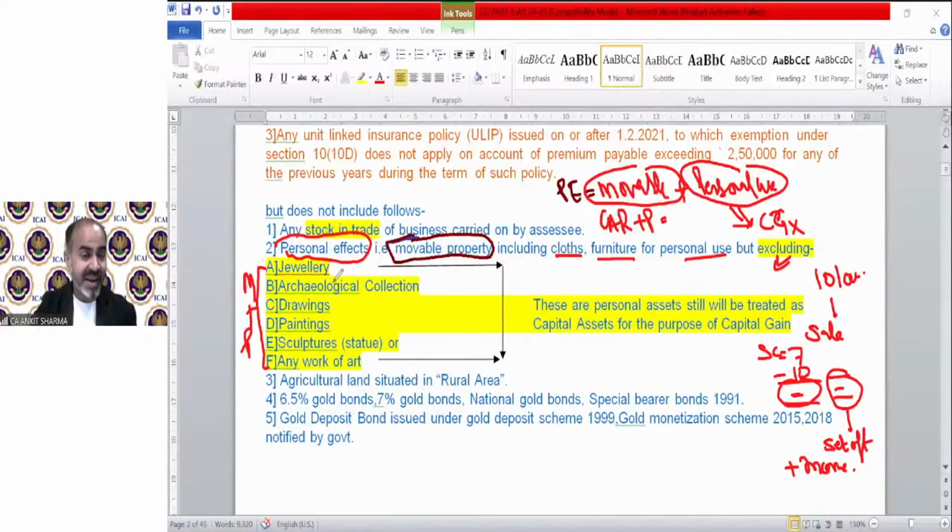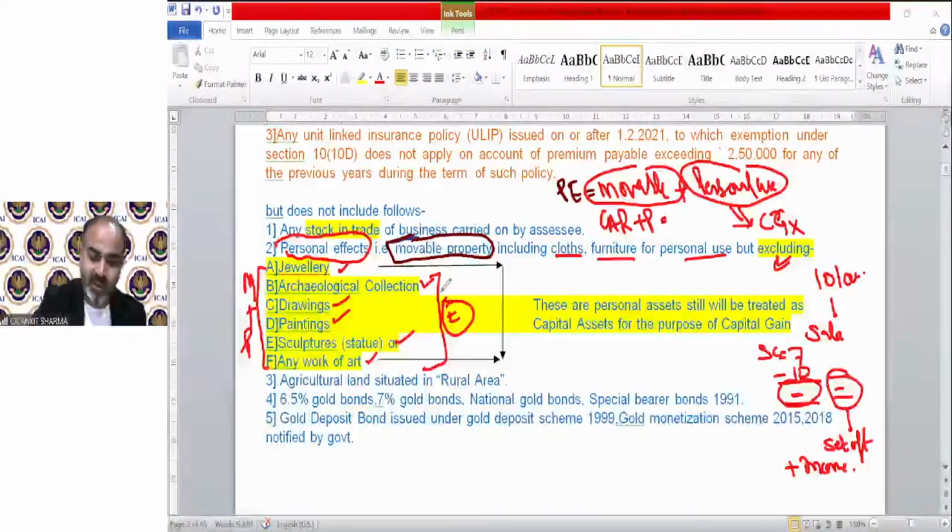And why are they going to consider these as capital assets? Because these are those personal movable assets on which at the time of transfer there will be gain, like jewelry. If you sell jewelry, you will have more money in comparison to the amount which you actually paid at the time of purchase. Archaeological collection, drawings, paintings, sculptures, or any work of art. So, except jewelry, these 5 are technically antique things. Antique things are always sold at a higher price than the price at which you purchased them, like the painting of Mona Lisa, etc.